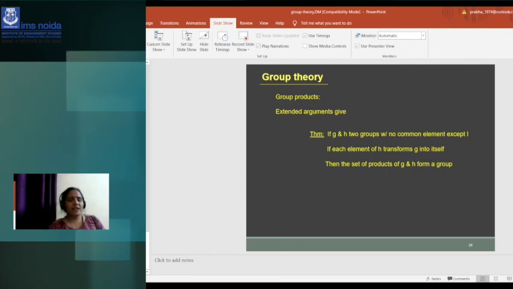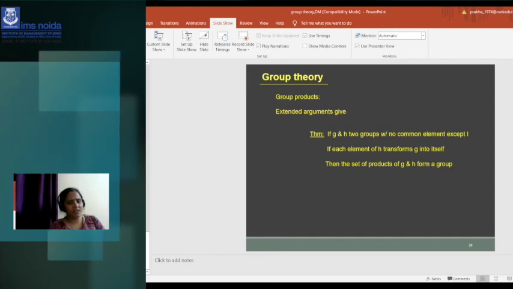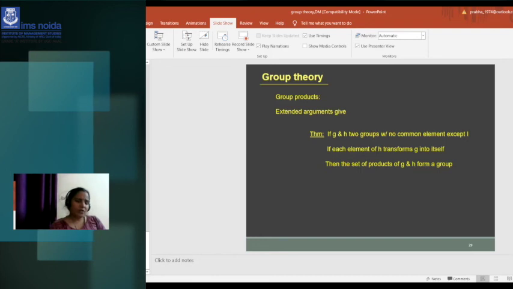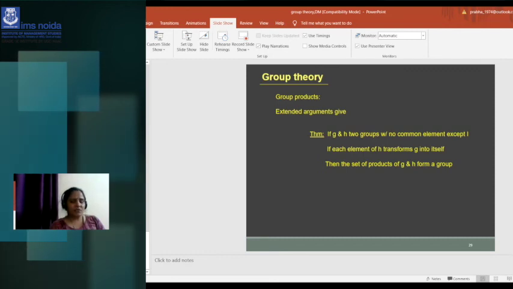So these are different kinds of rules that are followed in a group under addition as well as a group under multiplication respectively. We'll do some problems on how the rules are followed by the elements of the group, and we can prove that if all these properties and conditions are satisfied, then only can we conclude that the set is a group. So this is all about group theory and subgroups. We'll do detailed problems and solutions in the class. So today this much. Thank you all.